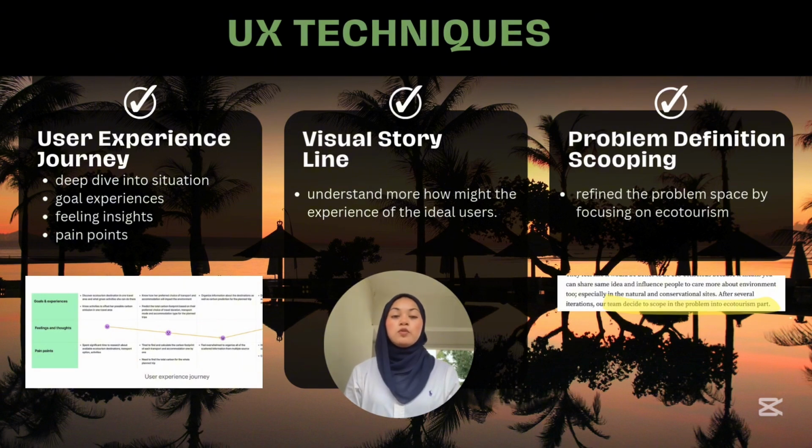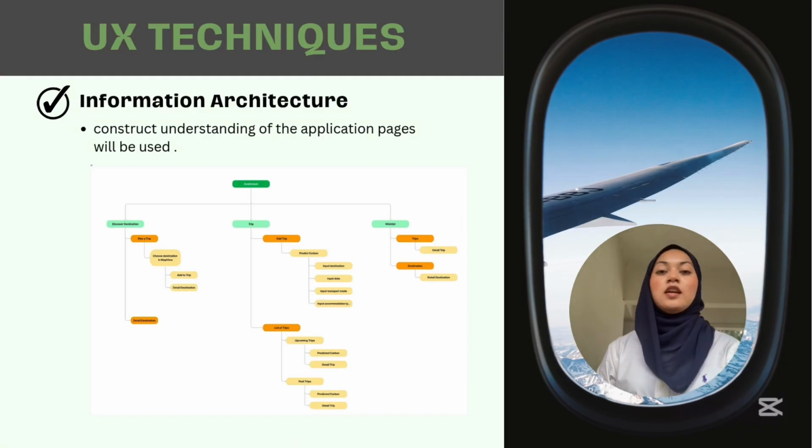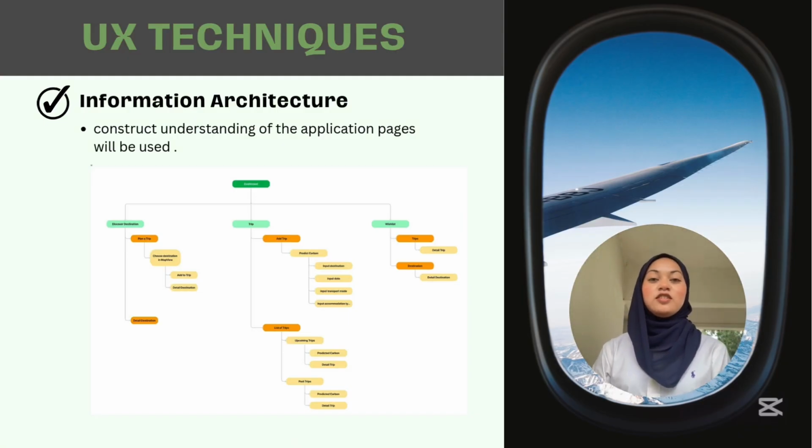Sofia also used problem definition scoping by focusing on ecotourism that defined the problem space. In-depth feature analysis is about listing pros and cons of features that will be used in the application. From that, Sofia and team may get additional insight for the application. Other than that, information architecture was also used. It was a hierarchy diagram to construct understanding of the application pages that will be used.